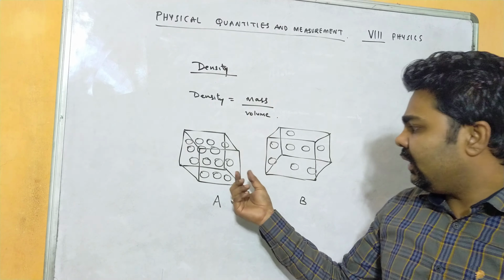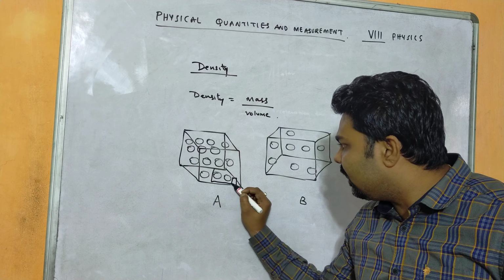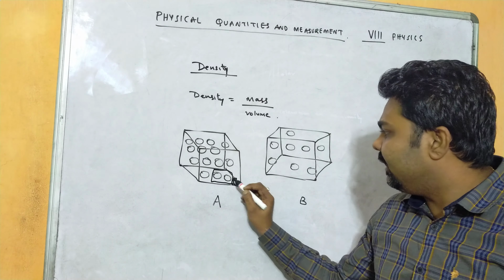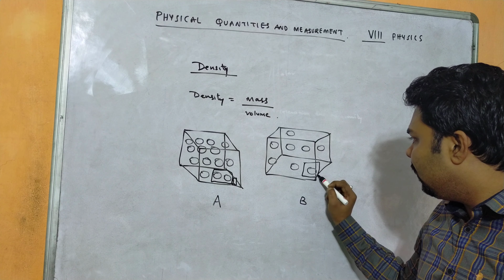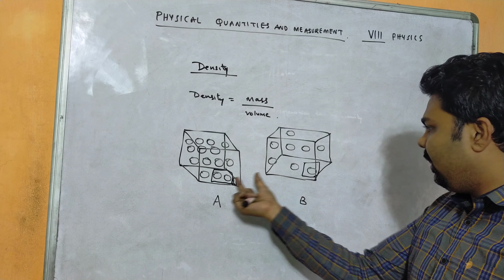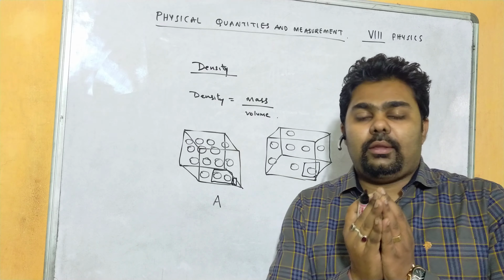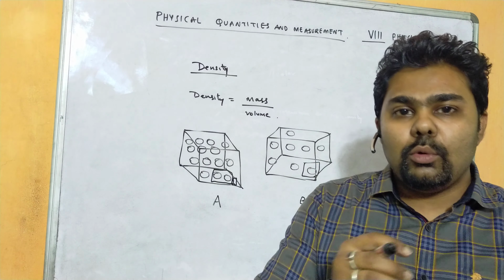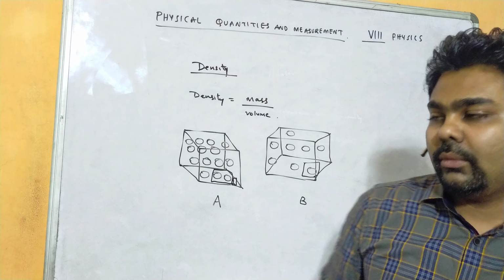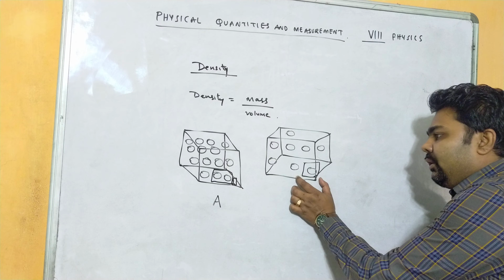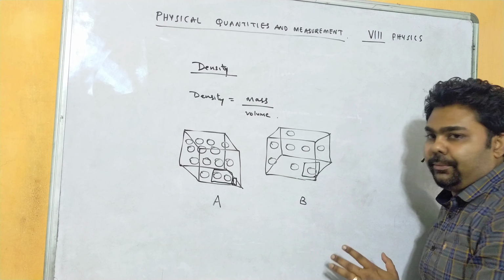Here you see, in a small unit of that box, it contains two marbles. In the same unit, same area, box B contains only one marble. So if more objects are in a small space, we consider it dense. And here in the same unit we have only one marble, which means we consider it less dense as compared to box A.